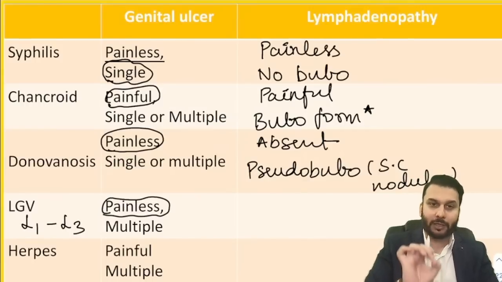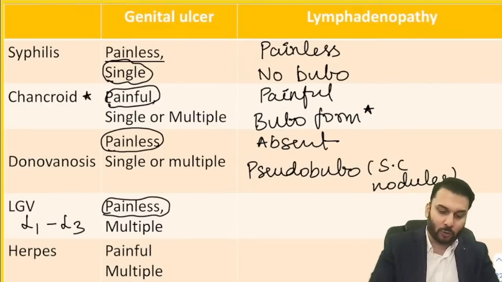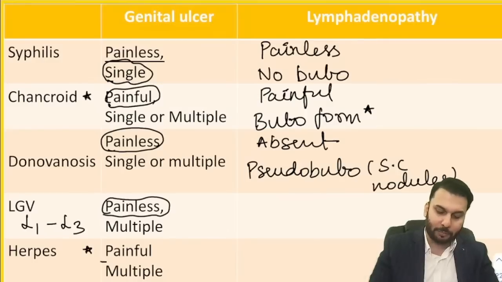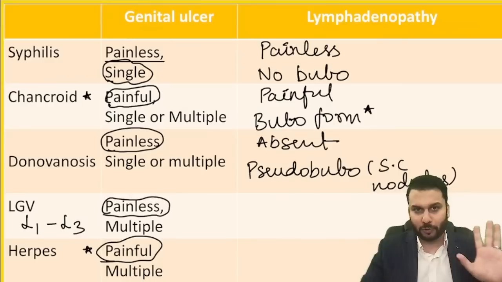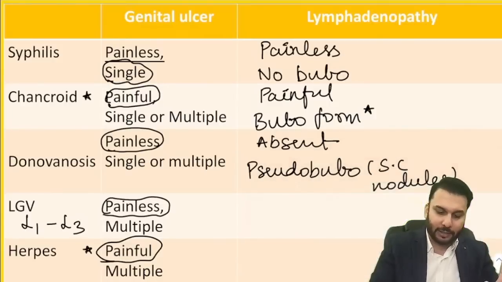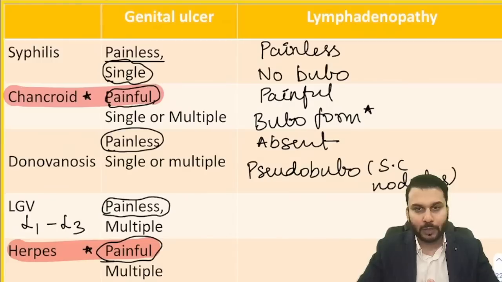So just keep in mind at least the basic points I'm telling you. Who are the painful lesions? Only chancroid, it makes you cry, and herpes. These are the painful ones. Everything else is painless. Single or multiple doesn't matter much. So at least remember who is painful, who is painless. Painful: chancroid and herpes. End of the story.